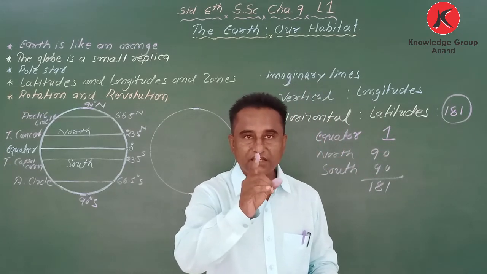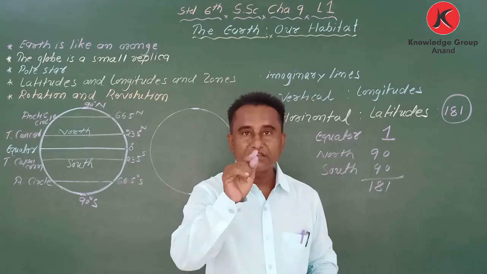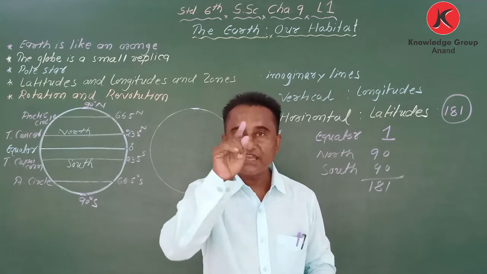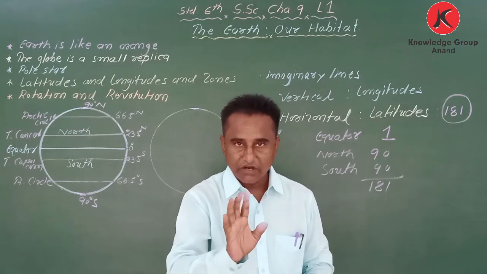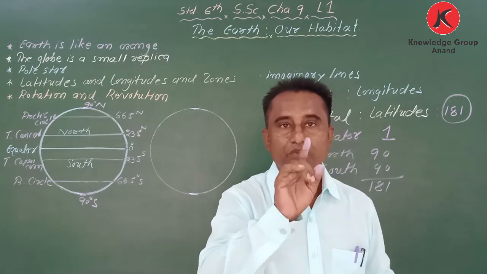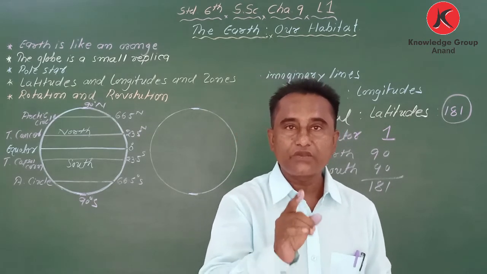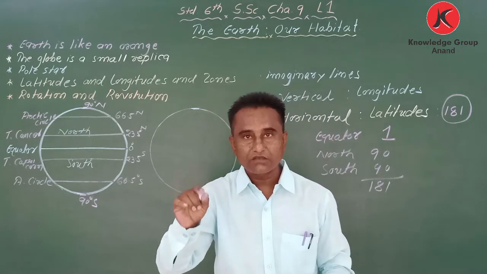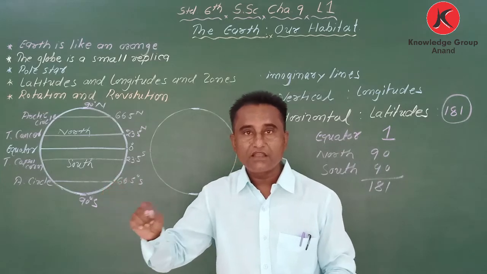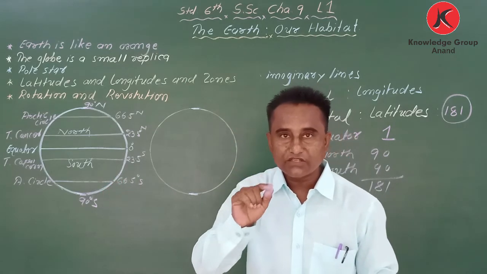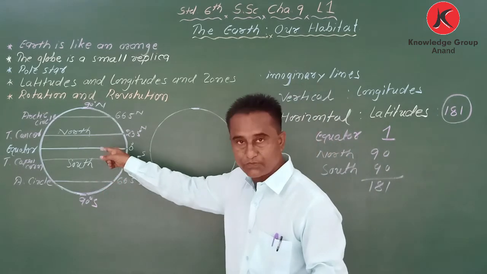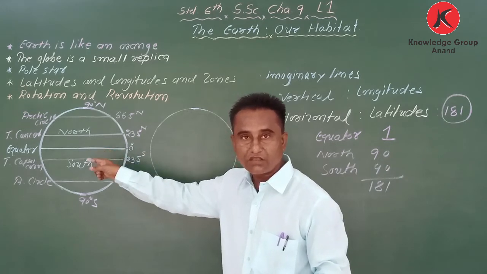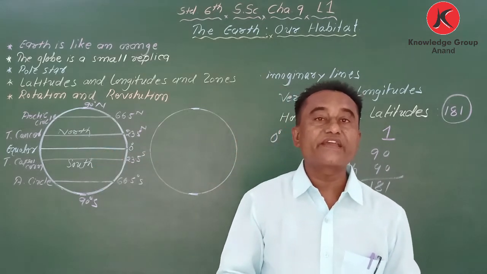An imaginary line at 23.5 degree N. Got it? Once again I repeat, 23.5 degree N. N means north. It is an imaginary line that is drawn in the northern hemisphere. That is called the Tropic of Cancer.